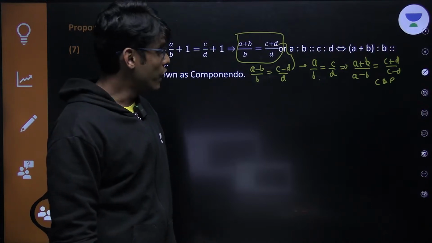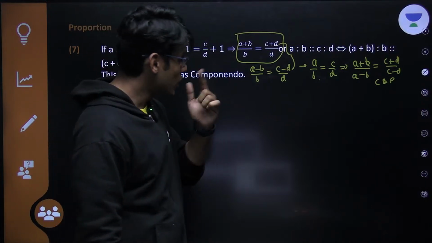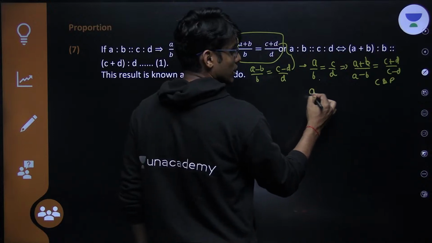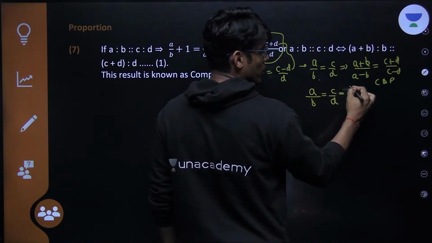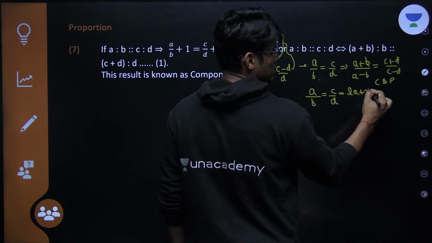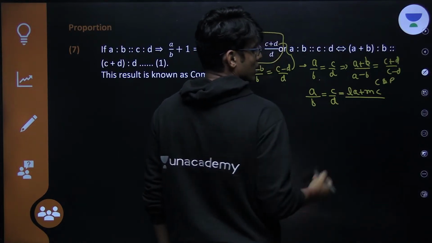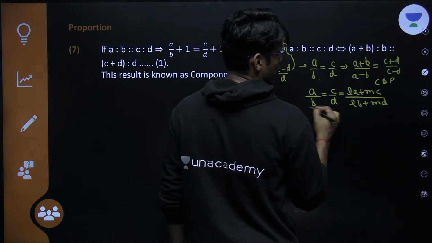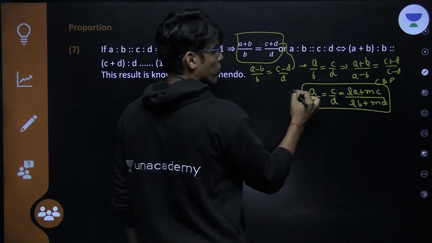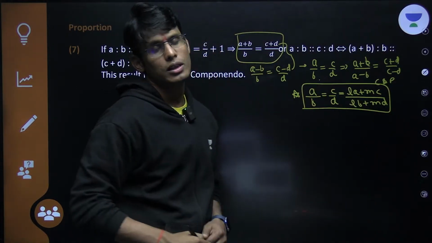In fact, you can also write it like this. If A by B equals C by D, it will also be equal to LA plus MC upon LB plus MD. This is a very important property. You can write it. Please note it down, guys.